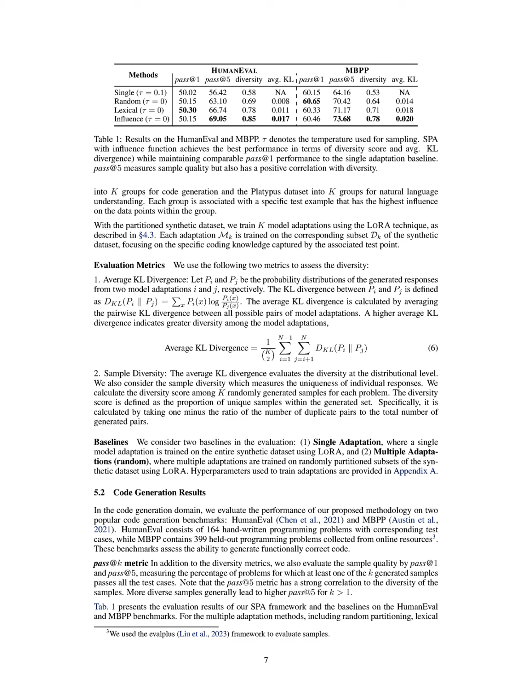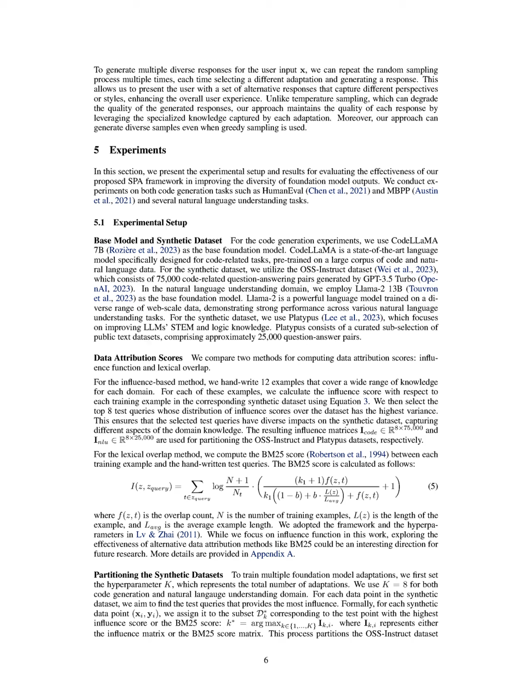The evaluation metrics included average KL divergence, which measures the diversity of generated responses, and sample diversity, which assesses the uniqueness of individual responses. The framework was tested against benchmarks such as HumanEval and MBPP for code generation tasks, and various tasks like Big Bench Hard, BBH, and MMLU for natural language understanding, ensuring a comprehensive assessment of the SPA framework's performance across different scenarios.